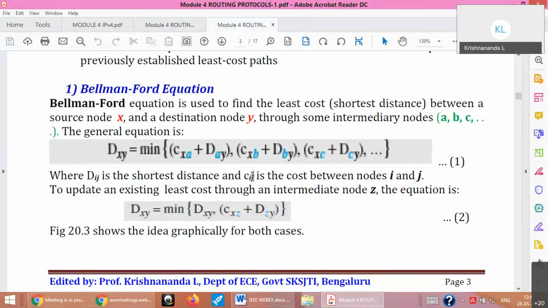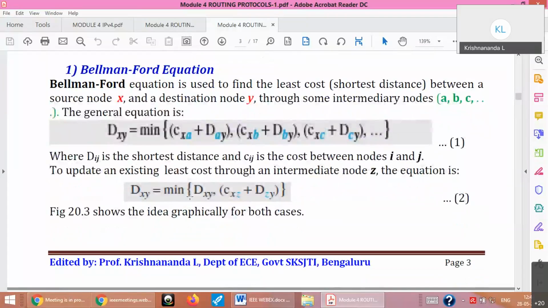Later you want to update because some of the links can be broken or some of the costs may have changed, or weights may have changed, something would have happened, so you want to update it again. So you have another equation for that. You already know your minimum value, but if some other node tells you that via Z you can reach Y through a lesser cost, then I'll update that. That is how it is.